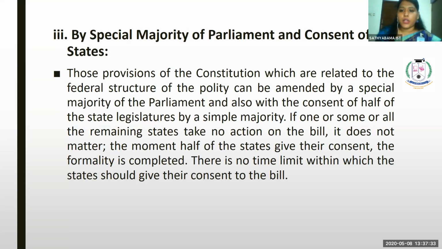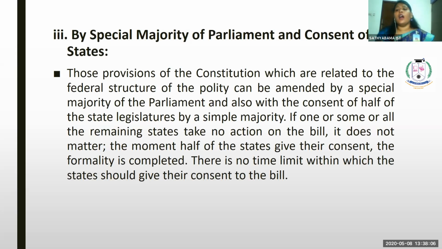Those provisions of the Constitution which are related to the federal structure of the polity can be amended by a special majority of the Parliament and also with the consent of half of the state legislatures by a simple majority. If one or some or all of the remaining states take no action on the bill, it does not matter. The moment half of the states give their consent, the formality is completed. There is no time limit within which the states should give their consent to the bill.